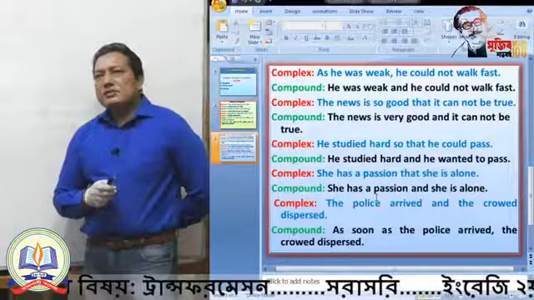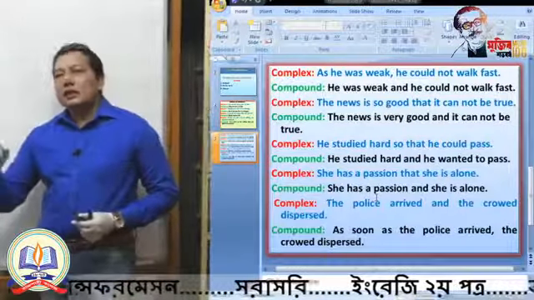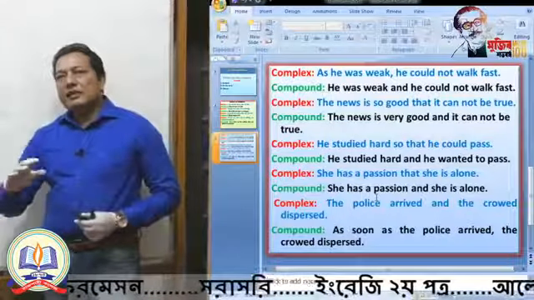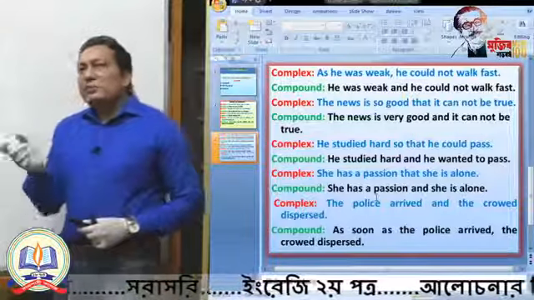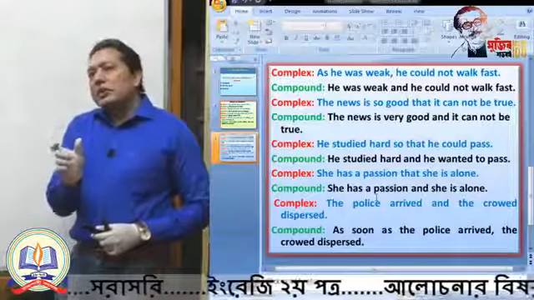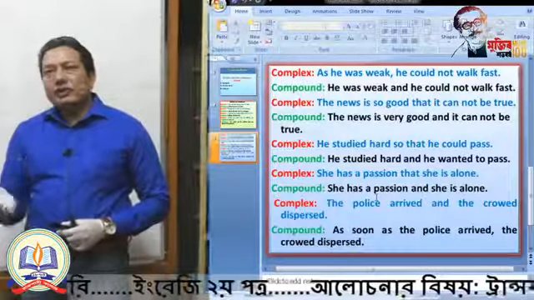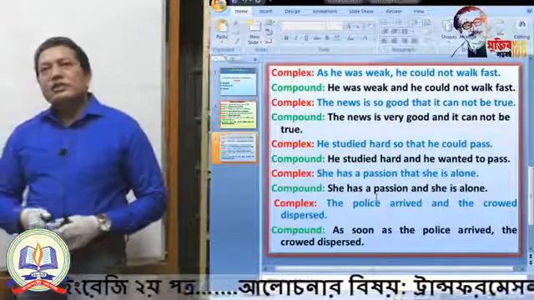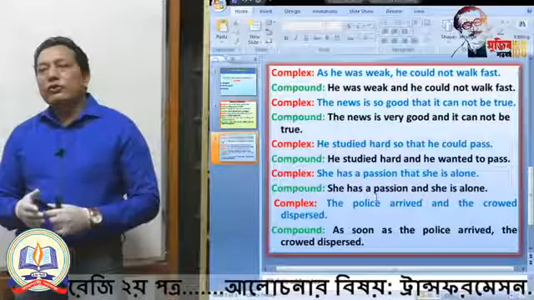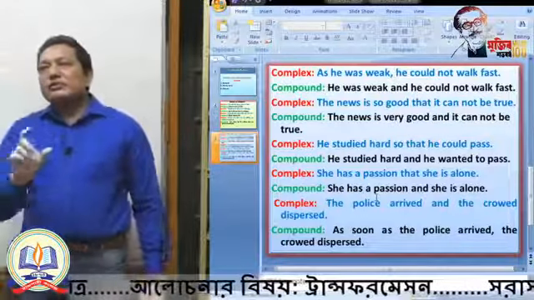Just notice, "so" indicates exaggeration. "So" indicates something huge enough. That means we can replace it by using very, enough, much in this way. So the news is very good. That means you are replacing the word "so" with "very".